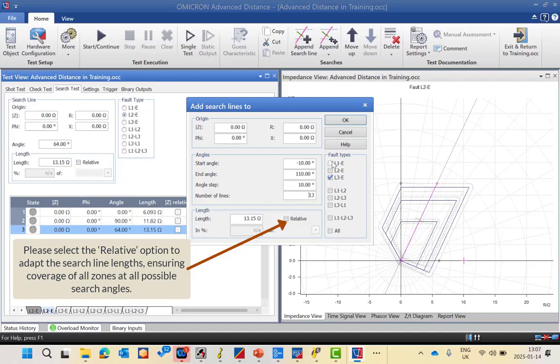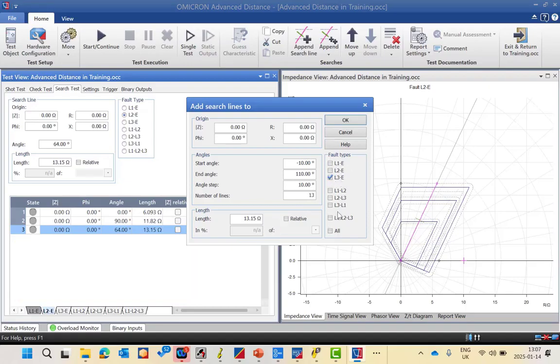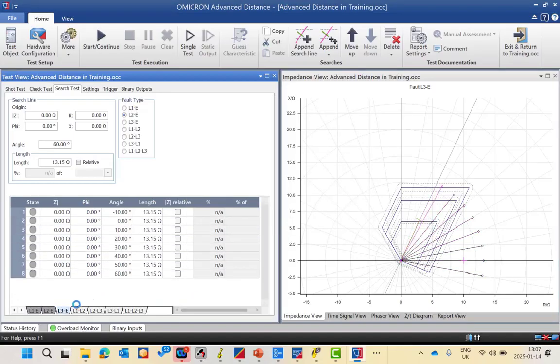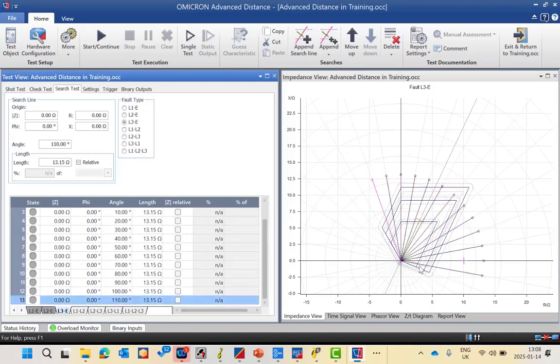We will add it for all fault types, or as you like, single line to ground or 3 lines. So I will add it for L3 to ground now. As you can see here, the L3 to ground starts from minus 10, and each 10 degrees it makes a new ramp. So it will give you 13 ramps to test this setting. Okay, so this is the third type of test. Each one checks the intersection.